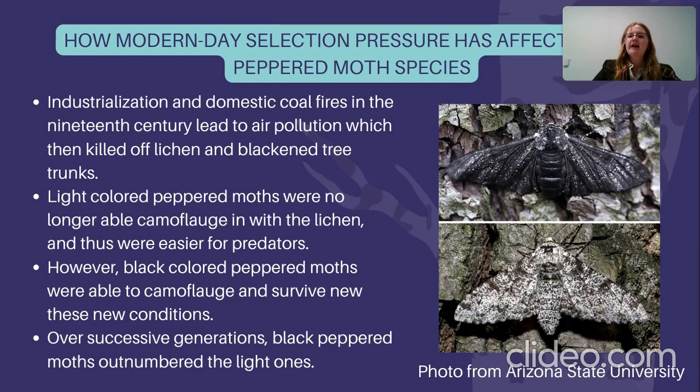So how has modern-day selection pressure affected peppered moth species? Industrialization and domestic coal fires in the 19th century led to air pollution, which then killed off lichen and blackened tree trunks. Light-colored peppered moths were no longer able to camouflage in with the lichen, and thus were easier for predators to prey on. However, black-colored peppered moths were able to camouflage and survive in these new conditions. Over successive generations, black peppered moths have outnumbered the light ones.